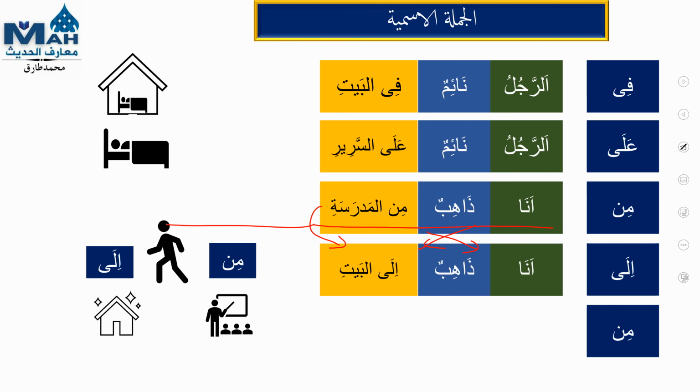So two muta'alliq also can come. And the second sentence, ana dhahibun ila al-bayti. I'm going to home. So here you can add that ana dhahibun min al-madrasati ila al-bayti, or you can simply say wherever you are going, ana dhahibun ila al-masjidi, ana dhahibun ila al-suqi, ana dhahibun ila al-ghurfati, ana dhahibun ila al-hammami. So you can change whatever you want.